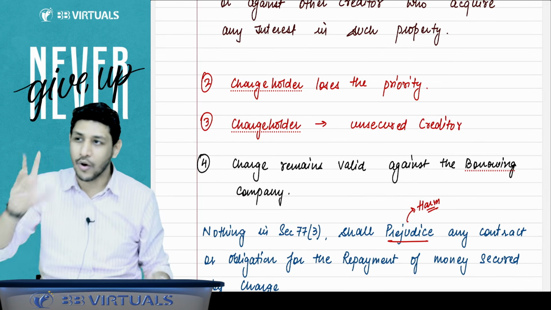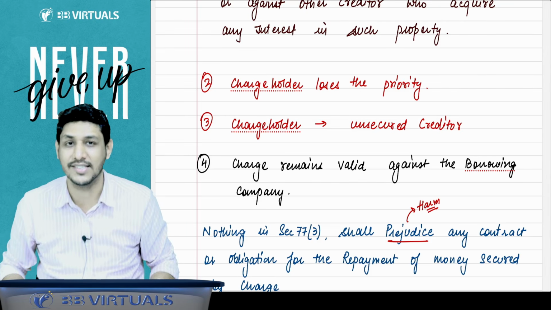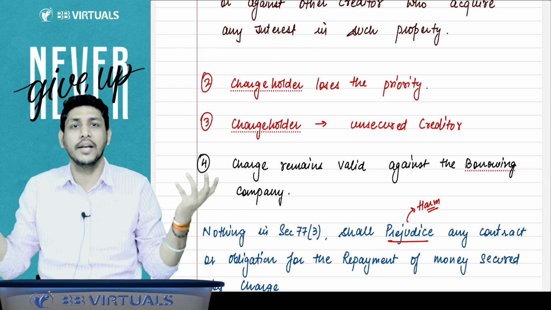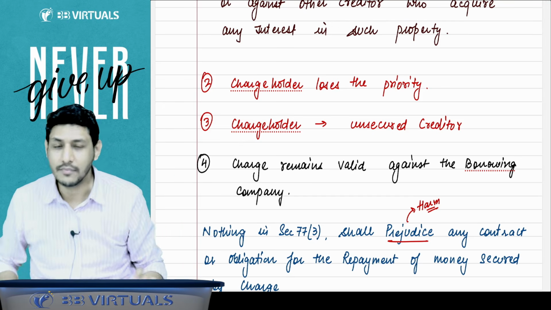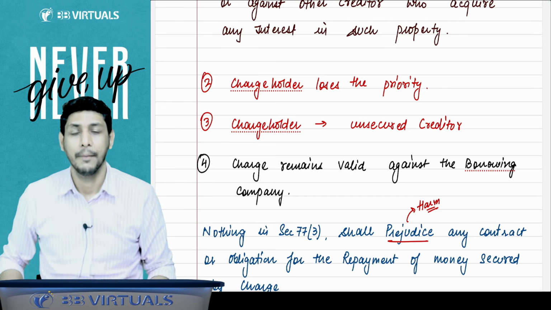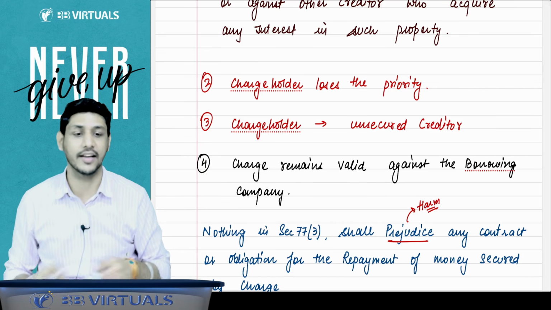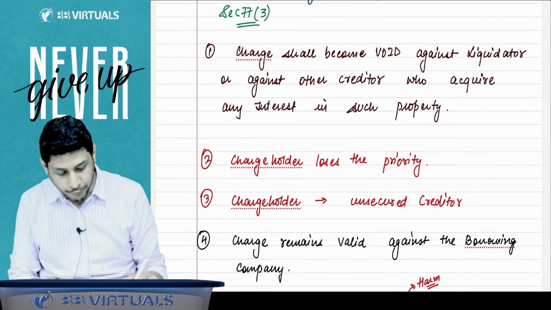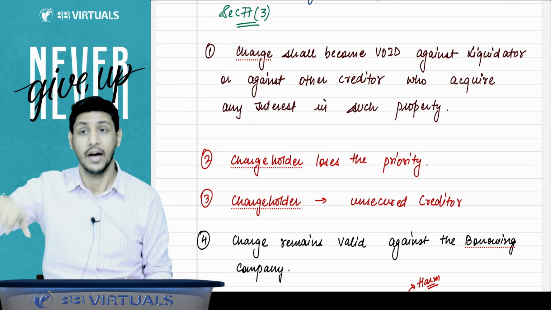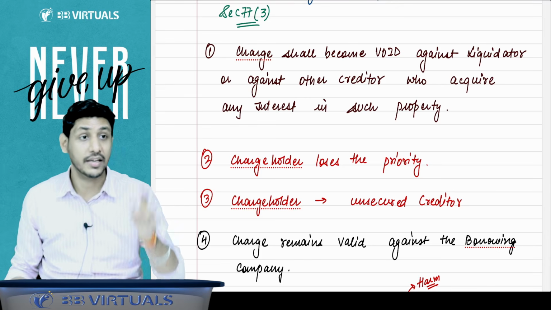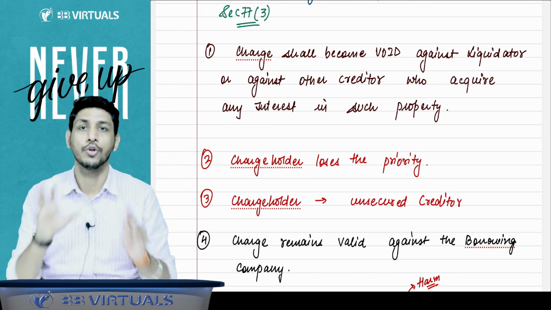Now the company was sitting aside and smiling. Oh, the charge is considered invalid, okay, so there is no obligation on us also. We will not repay the money. But the law says no, it is not like that. The charge remains valid against the company. The charge is becoming void against the liquidator and against the other creditors. The liquidator will consider it void, other creditors will consider it void.